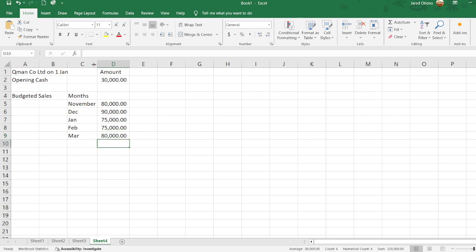We are told that analysis of the records shows that debtors settle according to the following pattern.